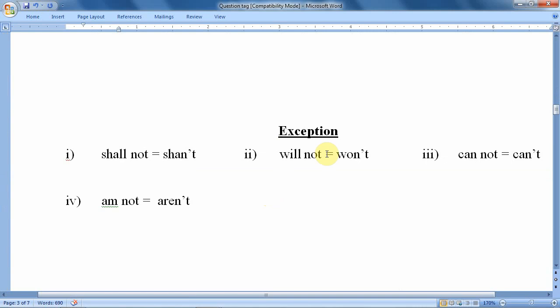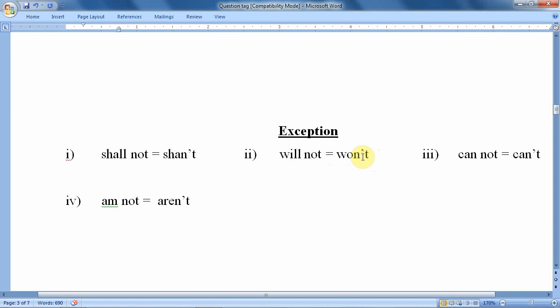The most important thing: exceptions. Here you have to be very careful. What is that exception? Now please pay attention. Shall not should not be considered as "shalln't". It should be "shan't". "Shall" has already been shortened, and just "not" as a contraction form has been used here. Will not shouldn't be considered as "willn't". It should be considered as "won't".